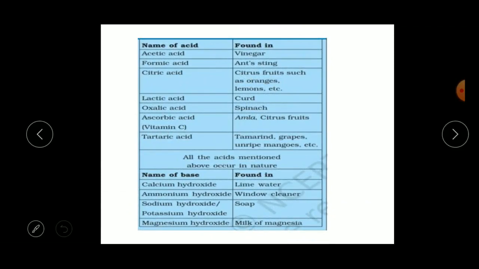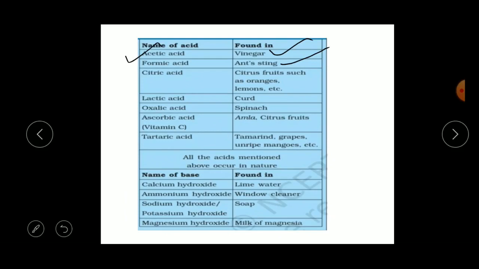Here we have the sources of acids and where we find those acids. The first one is acetic acid. We find acetic acid in vinegar. Formic acid is found in an ant's sting. An ant sting means the biting of the ant.